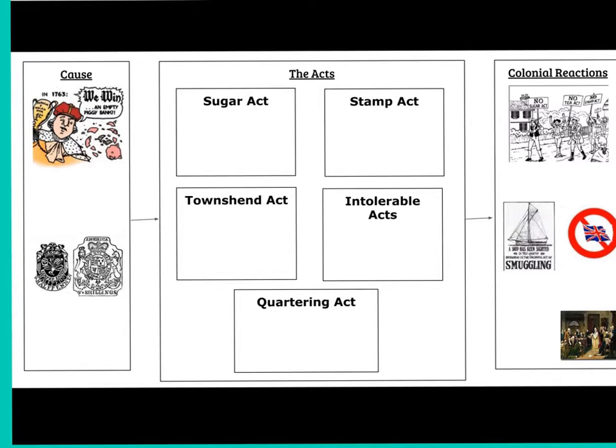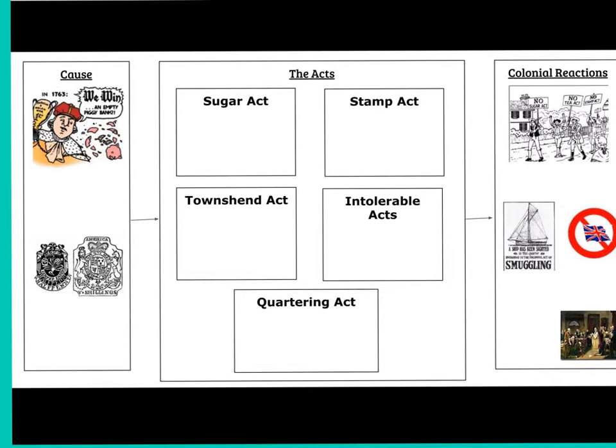Some important things to note on here: the Stamp Act is the direct cause of the Sons of Liberty, so don't forget that right after the Stamp Act is when the Sons of Liberty are formed, and they tell people to boycott British goods and so forth. Don't forget that the Intolerable Acts are actually the punishment piece for events such as the Boston Tea Party, which we'll get to in just a moment.